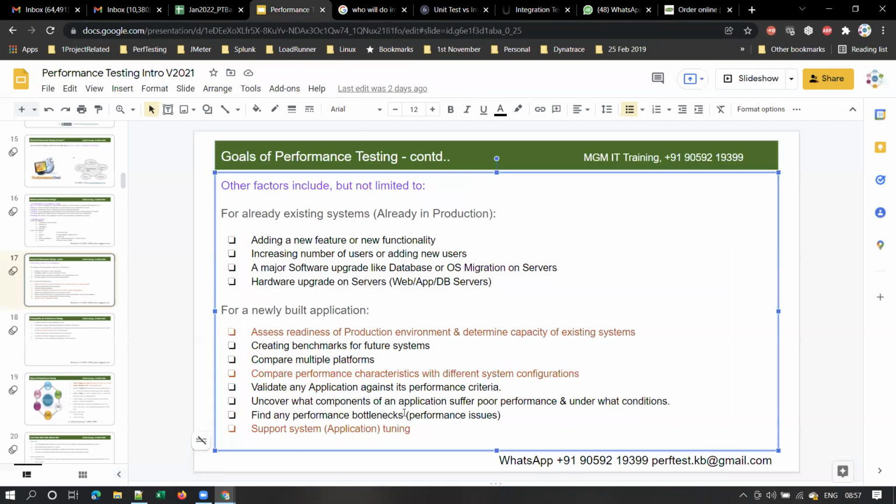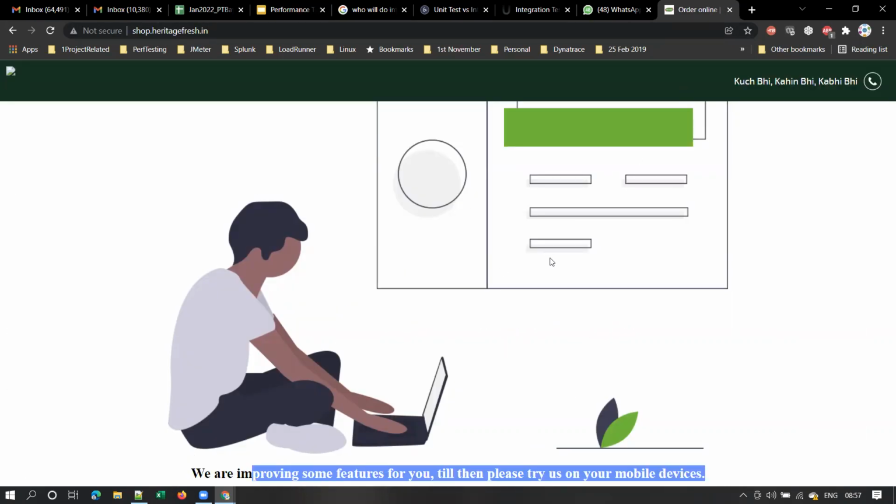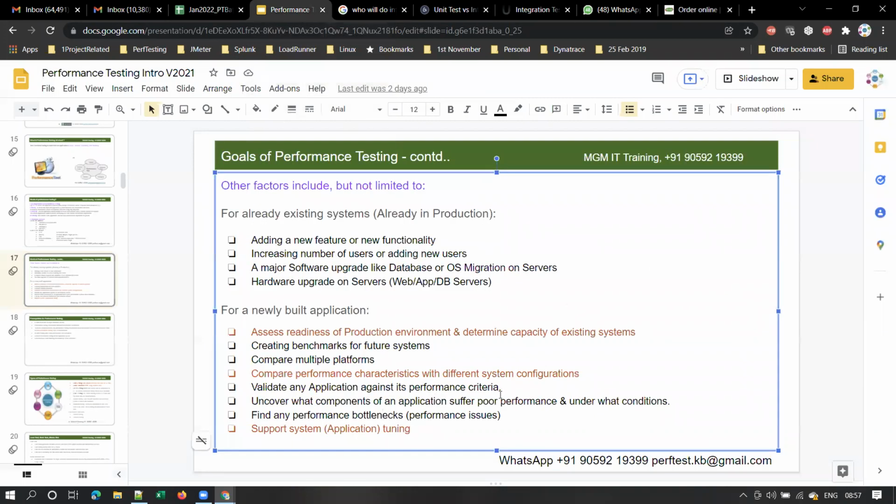Okay, so the application is not able to support the current user load, and this is called a performance bottleneck. There are some performance issues with the application. So to find out any performance bottlenecks, we do performance testing for a newly built application, right? And to support system tuning. When I say system, system and application are the same. Now let's understand what is meant by system tuning or application tuning.